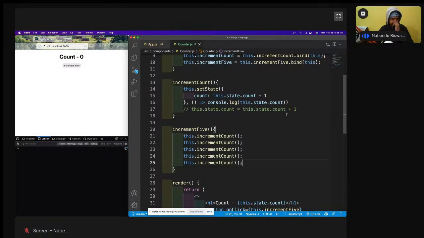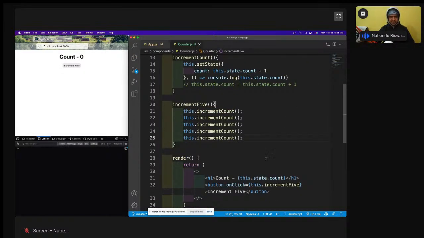Now I think that the moment this is done, it will increment 5 times. Let us do that. When I did it, okay, nothing is coming. So something I missed. What did I miss? This dot increment 5.